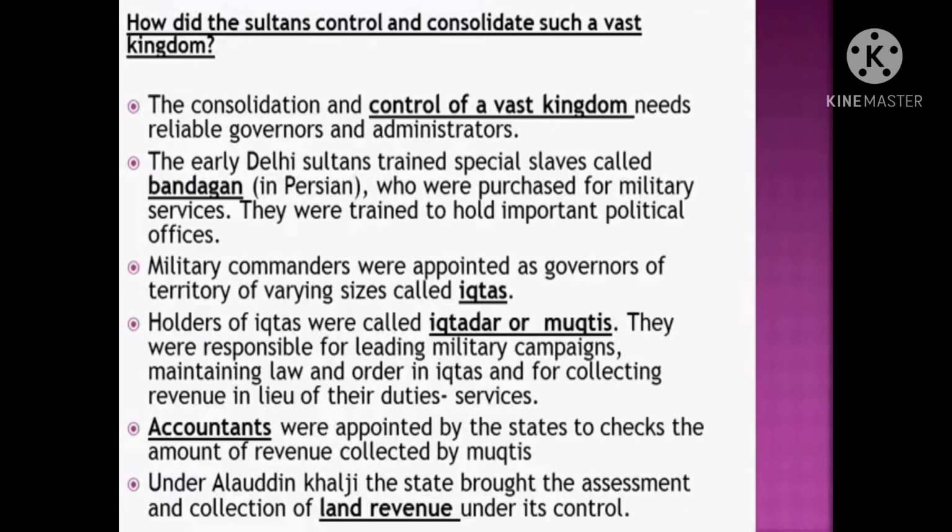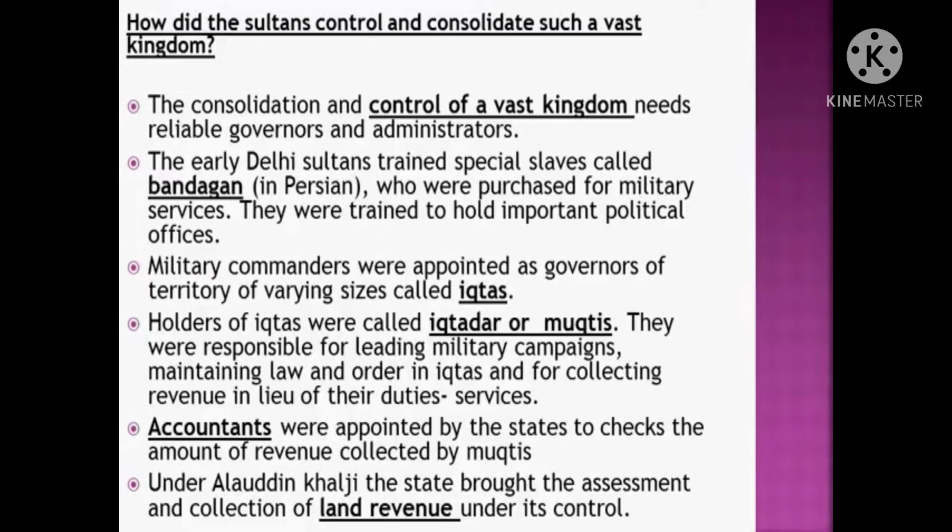Dear students, the consolidation and control of a vast kingdom needs reliable governors and administrators. The early Delhi Sultans trained special slaves called bandagan, who were purchased for military services. They were trained to hold important political offices.